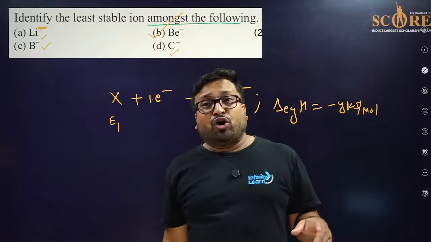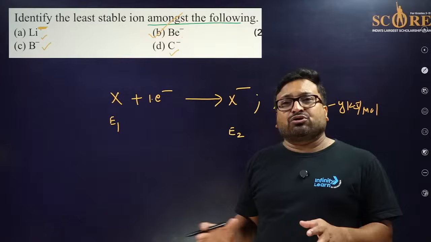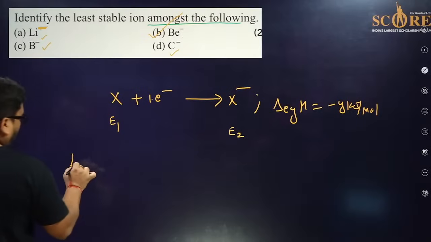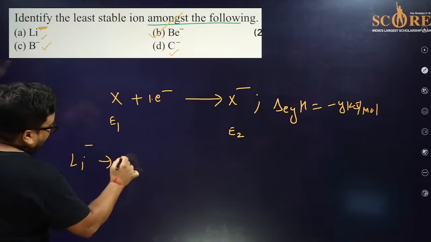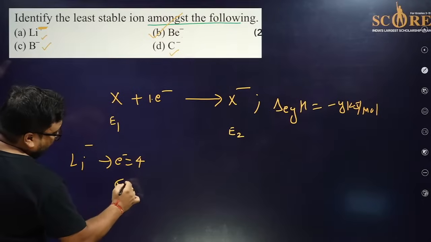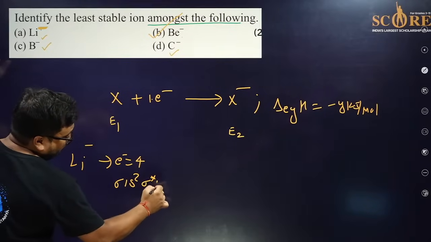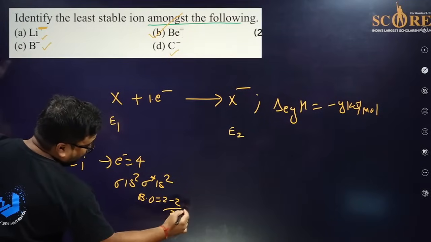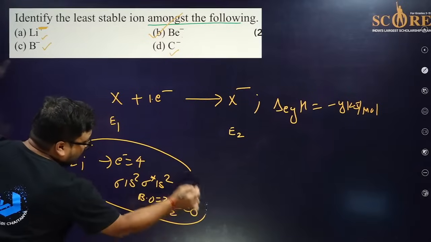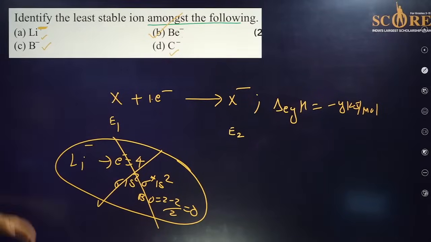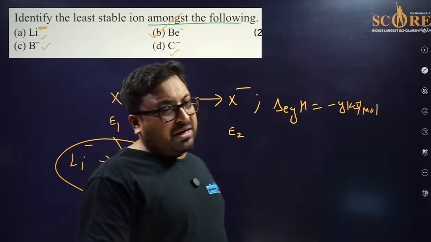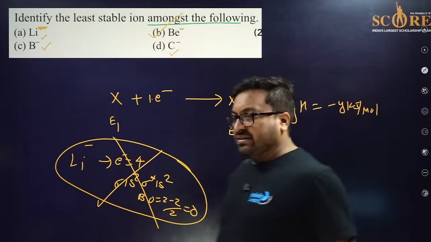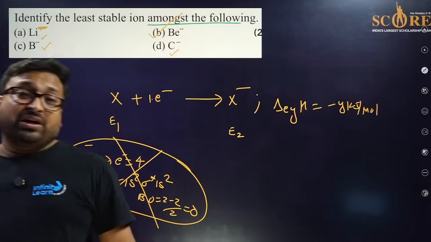But one of the topper students studied this question in the wrong way and gave the wrong answer. How? For lithium minus, he thought the electron count is 4, so he wrote the MOT of it, and calculated bond order (2 minus 2) by 2 is equal to 0. He said this molecule will not exist, which is totally wrong. MOT is applied to molecules. How can you apply it to atoms or ions?